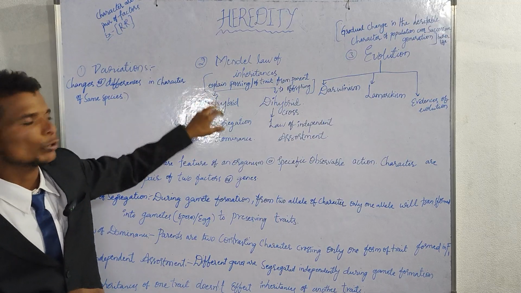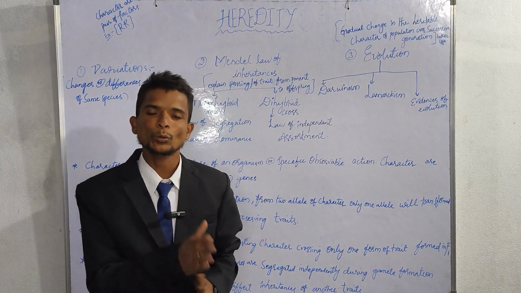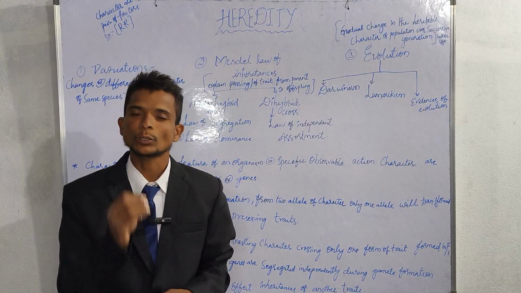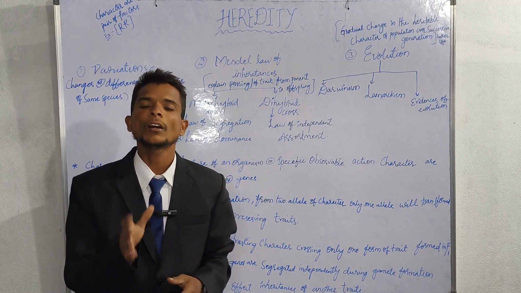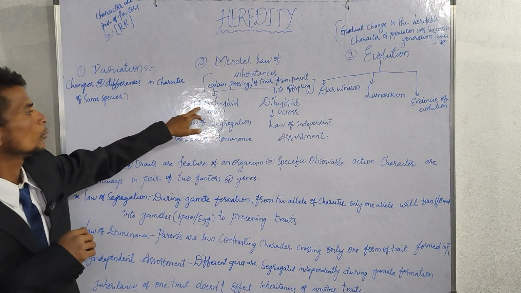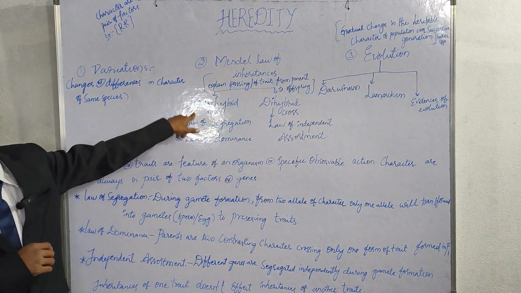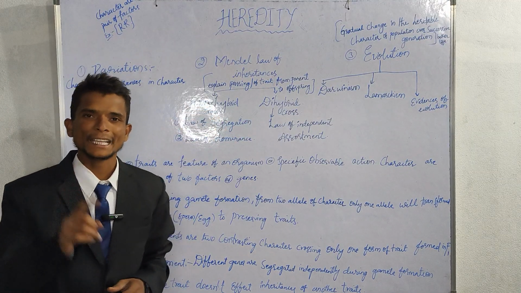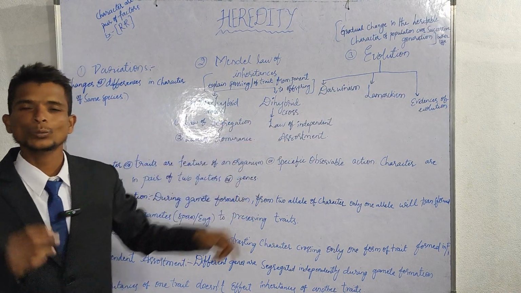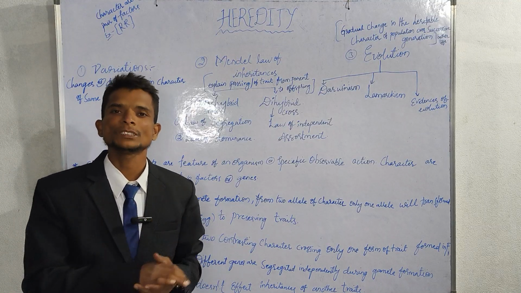Mendel's law of inheritance explains the process of passing characters from parent to offspring. The passing of characters from parent to offspring. Offspring may be formed from a sperm or an egg. And in this we are explaining about monohybrid cross and dihybrid cross. What does monohybrid cross mean? We are taking into consideration only one characteristic, and in dihybrid cross we are taking two characteristics over successive generations.